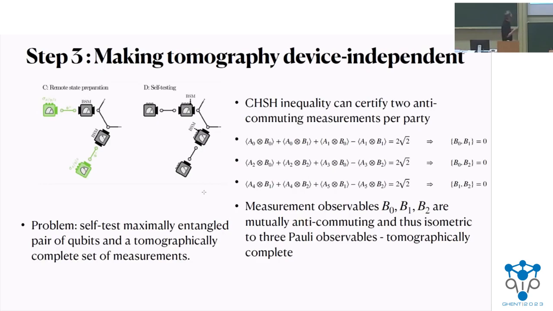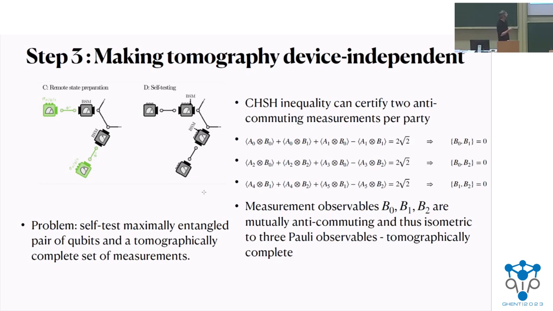And then the question is, now I went even more in what seems the wrong direction, because not just do I need a trusted characterized measurement, but I need a characterized measurement and a maximally entangled pair of qubits. But here things become a bit simpler, because unlike in the tomography scenario where we have these characterized measurements, we cannot really self-test them when they act on an arbitrary state. But with this, a maximally entangled state and a tomographically complete set of measurements, we can hope to self-test, and we show that we can do it. So the problem is exactly what I said. And we do it for the qubit case.